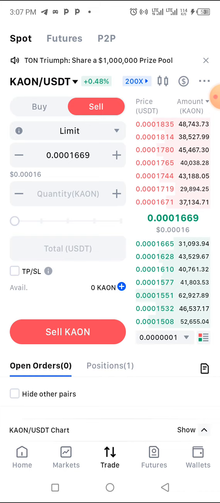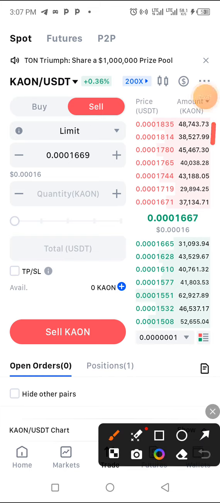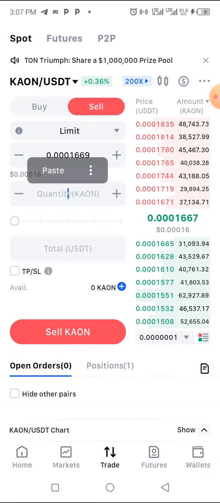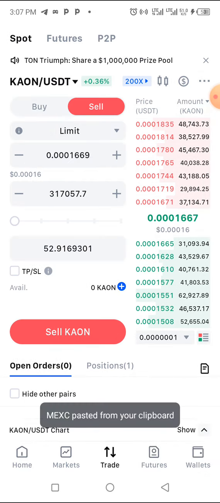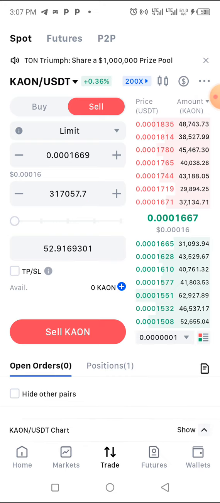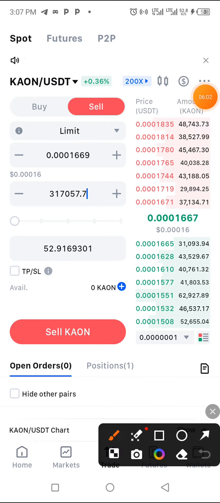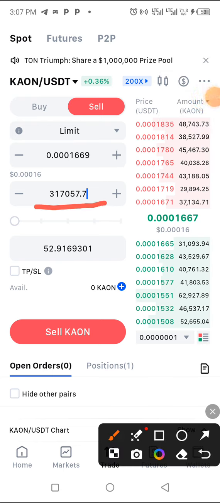Okay, so the next thing you should check here is the liquidity, how many people are willing to buy, because it's here that we are going to sell it. We are going to sell our coin on this platform. So let me do the simulation. That's 52.9 is what we will make if we are selling at the current price. And you see that the coin that we want to sell is around 317,000. And this is how much people are willing to buy, which is 31,000,